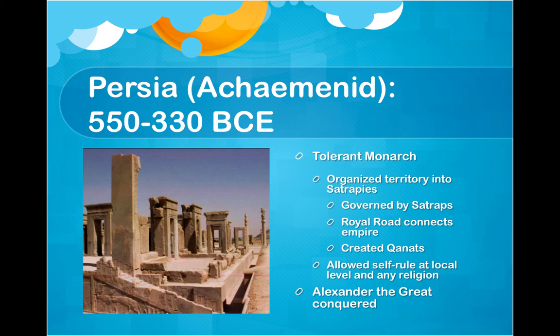So they allow the local governments, cities, and everything else to run themselves as they would have otherwise and follow their religion, because the Persians aren't all about spreading the religion of Zoroastrianism. And so they let them do their own thing, and this works really well until we get to Alexander the Great, and he comes in and wipes them out on his conquest of many different regions of the world.